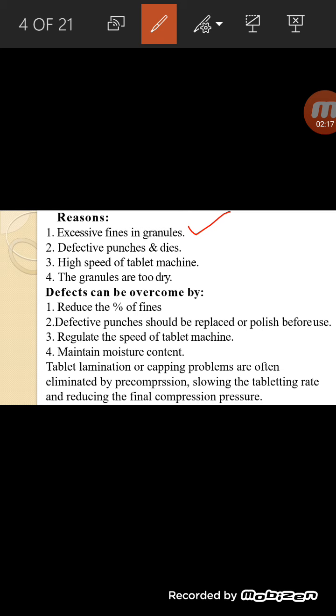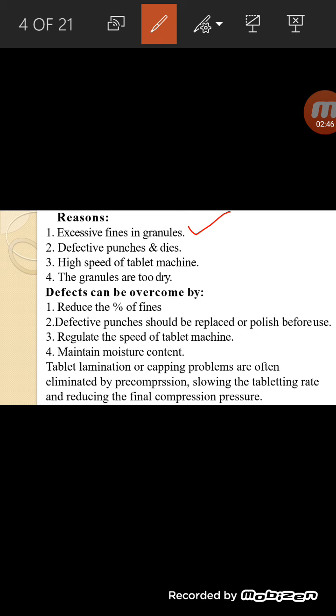We can reduce the excessive fines from the granules, and for that we can use sieving. Then we can replace the defective punches and dies; here we can use polished or new punches or dies for the manufacturing of tablets.